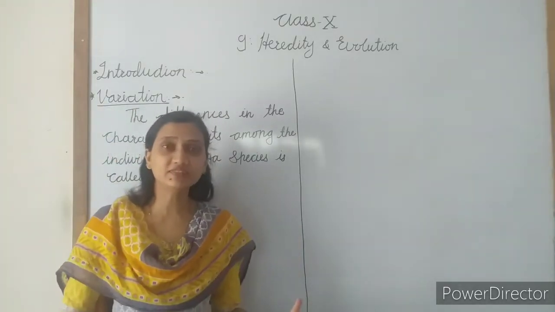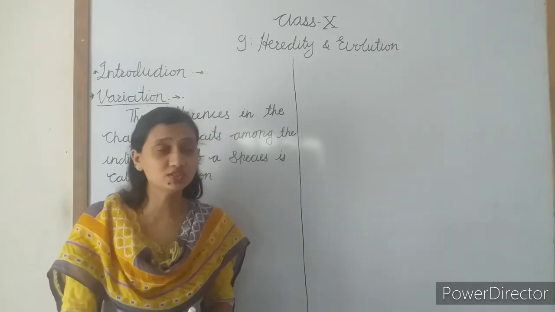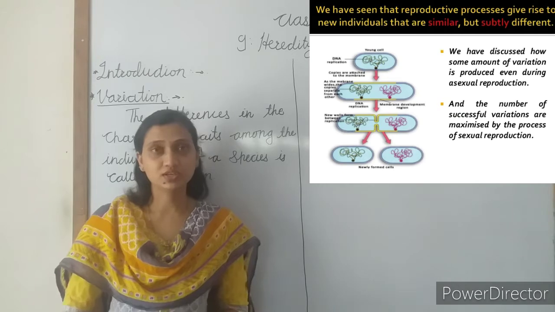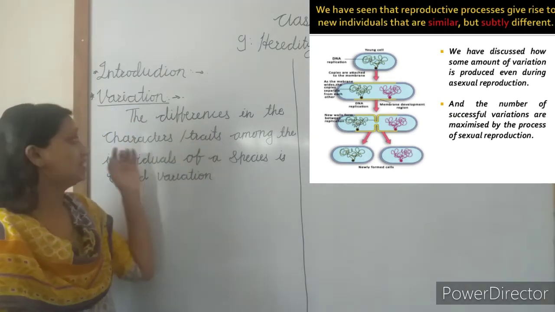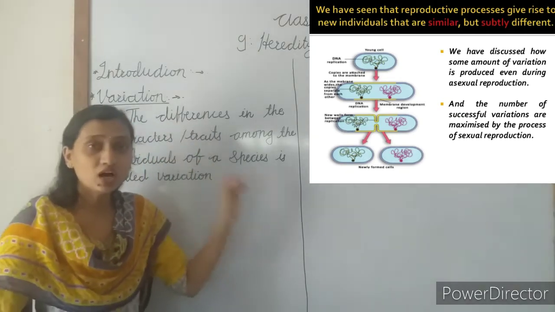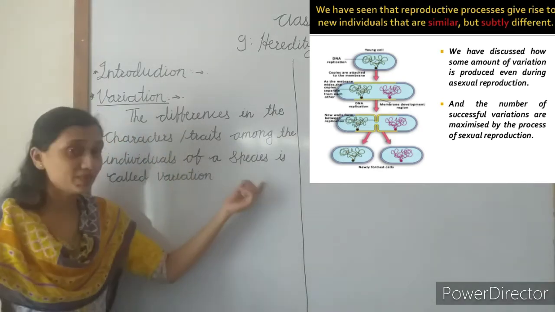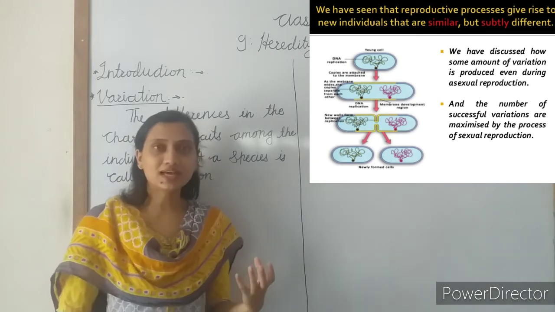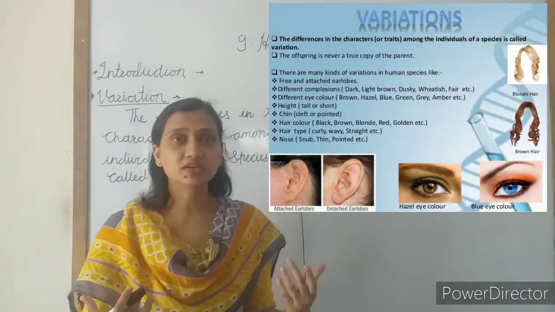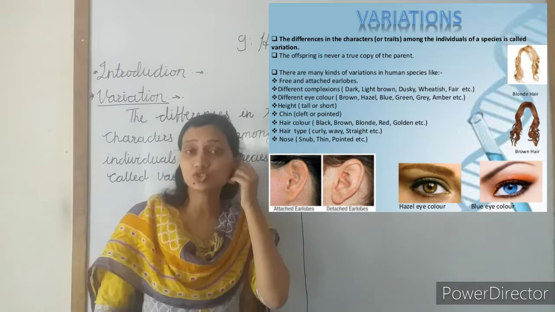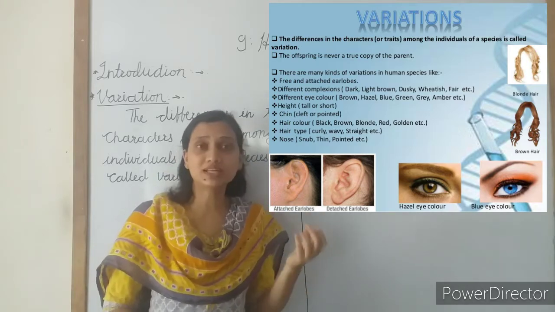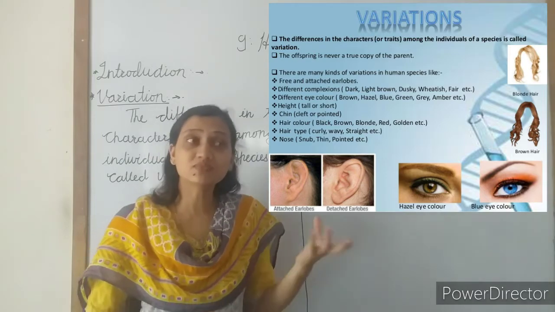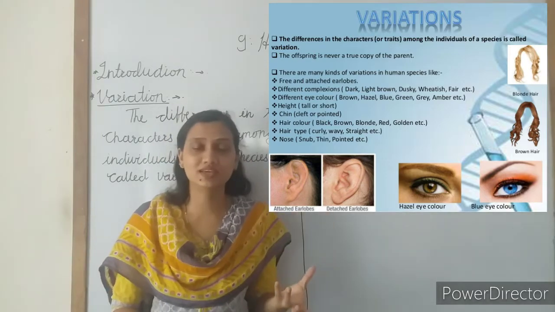In our last period, we learned about the variations in organisms and the accumulation of variation. We learned that the differences in the characters or traits among the individuals of a species are called variation. For example, we see variations in human beings. We can see variations in the ear. In some human beings, the earlobe is attached. In others, the earlobe is hanging.